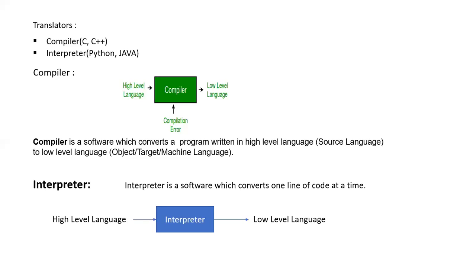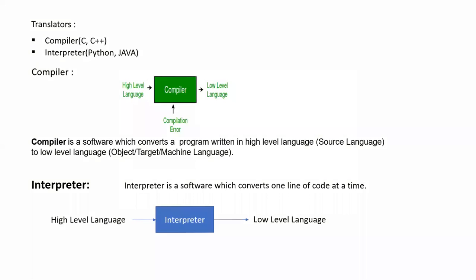Now here we can see a high level language, suppose Python or Ruby or Perl or some other language statements, which we give to the CPU. Here it is the interpreter. It executes one statement after another statement; it translates one statement after another. Executes means it converts into low level language. This is an interpreter.